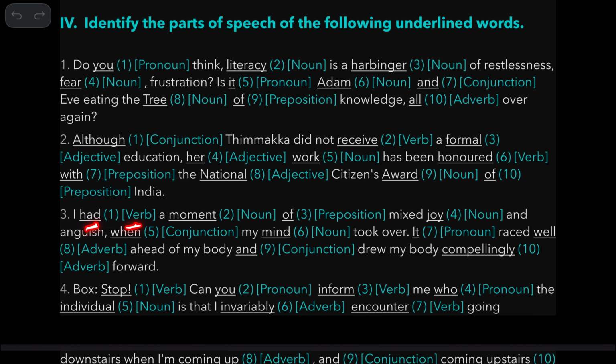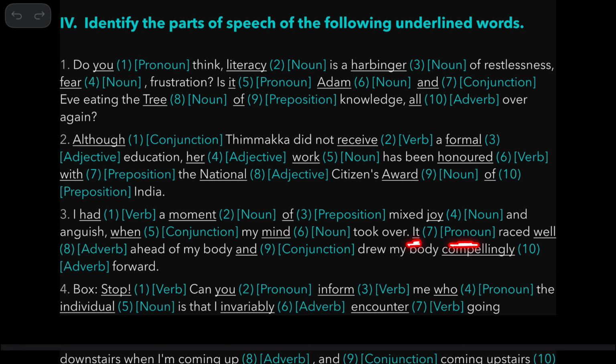I had a moment. Had is a verb because it refers to the action. A moment, moment is a noun here. Of is a preposition. Makes a joy, joy is a noun, name of something. And anguish, when is a conjunction because it connects two sentences here. When my mind, mind is a noun here, took over.